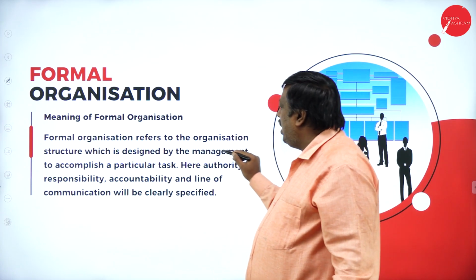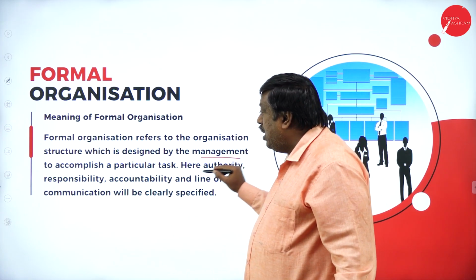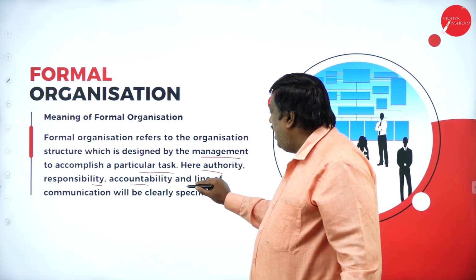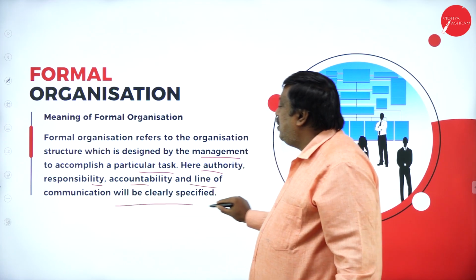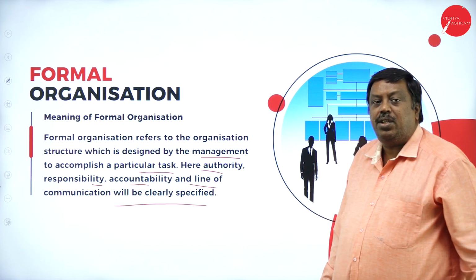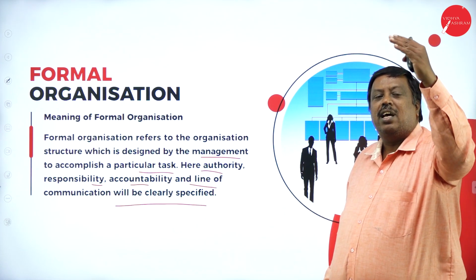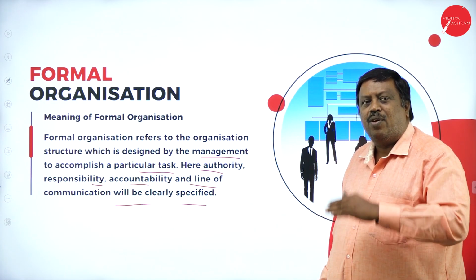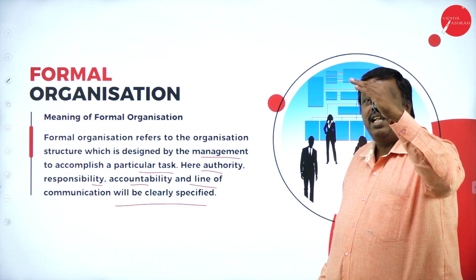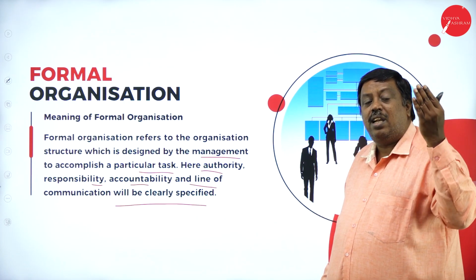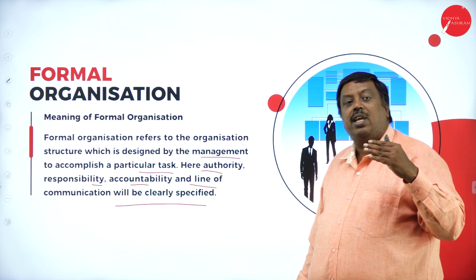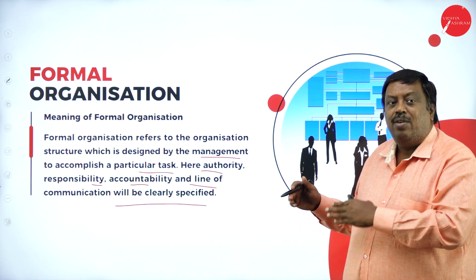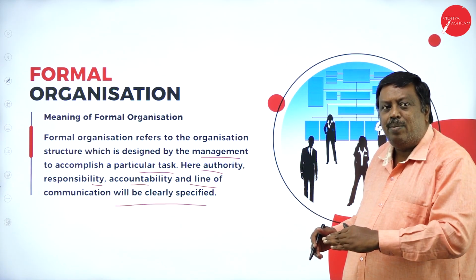Formal organization refers to the organization structure which is designed by the management to accomplish a particular task. Here, authority, responsibility, accountability and line of communication will be clearly specified. When communication passes from the top level management to the middle level, and from middle level to lower level, it is specified for whom the communication has to be passed, how it has to be passed, and what their responsibility is after receiving it. So clearly it is designed in such a way that communications are made from the top level to the lower level.